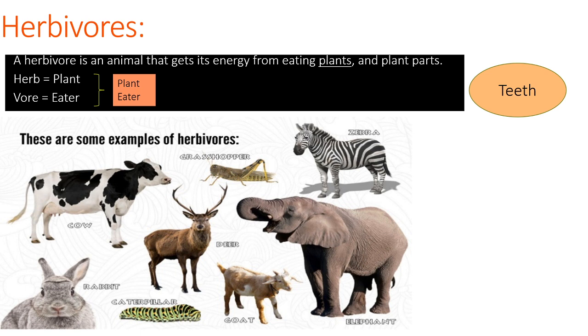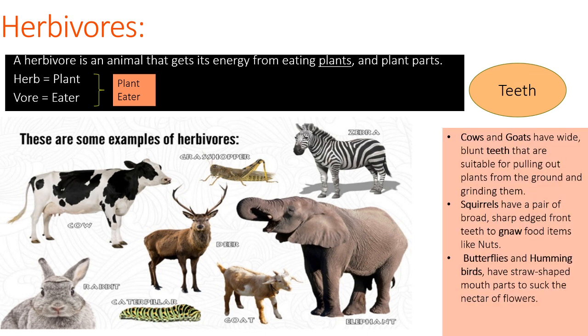So according to their food habits, their teeth have specially developed. Cows and goats have wide, blunt teeth that are suitable for pulling plants out of the ground and grinding them. You all know that.